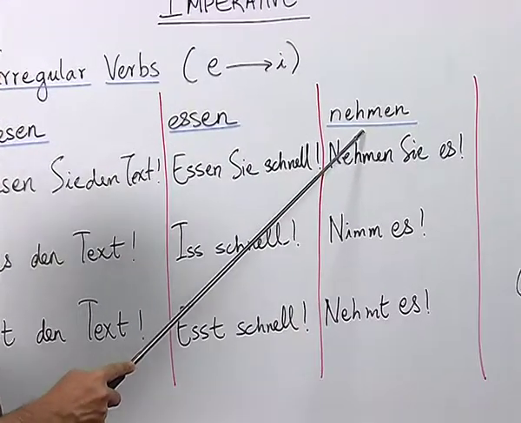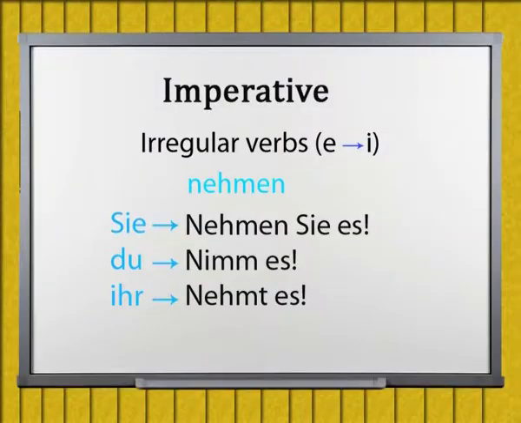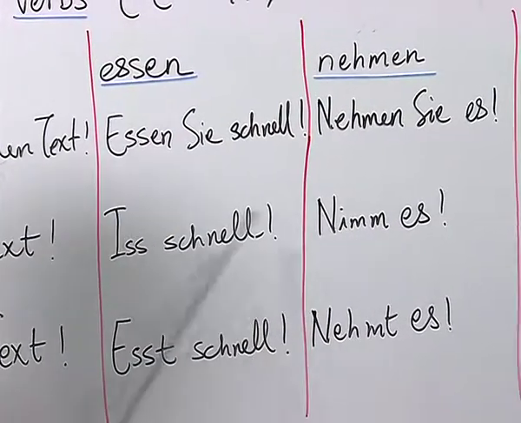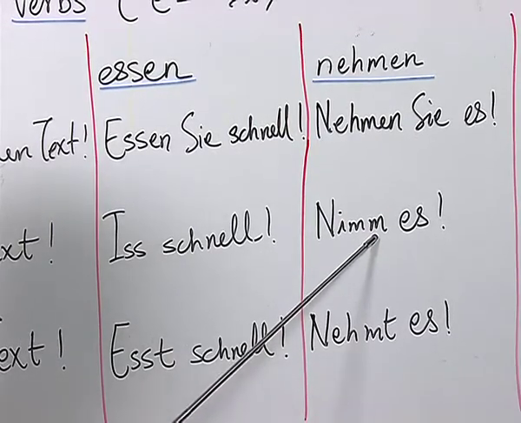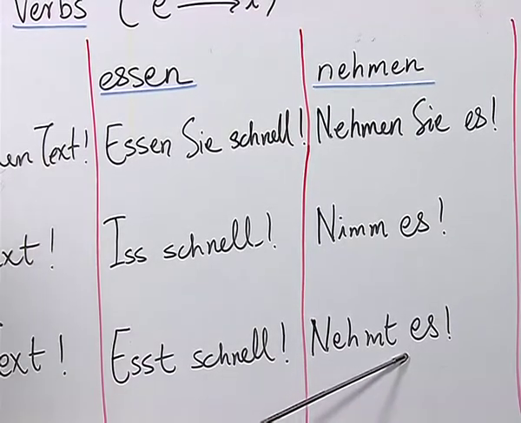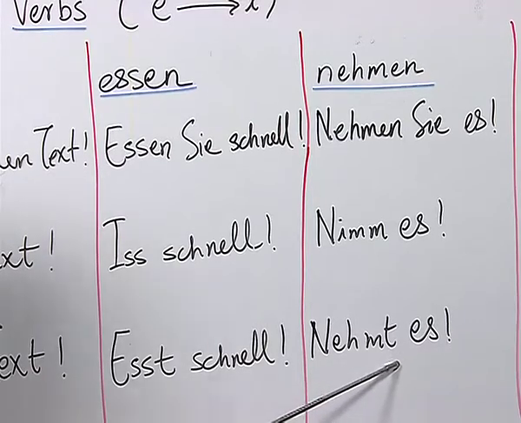Now, let us look at the imperative sentence with nehmen. Nehmen Sie es. Like essen and lesen, we have the same pattern with en as ending for the pronoun Sie. However, we have Nimm es, where we do not have the ending st like in the previous cases, where for essen we had s and for lesen we also had s. So, any sentence which has nehmen with du will always have nimm as the form. Nehmt es is the form of the imperative sentence for the pronoun ihr, where T is retained without the pronoun ihr.